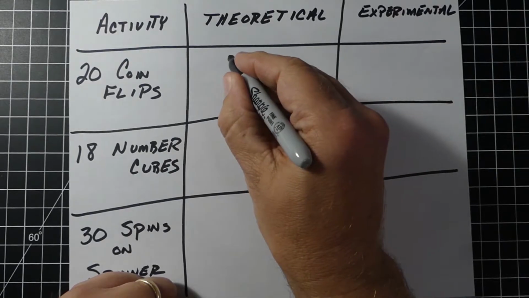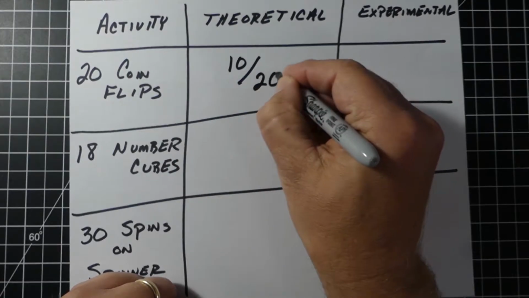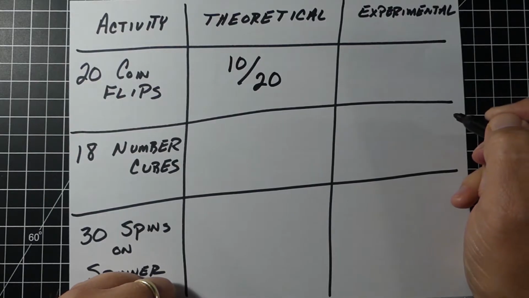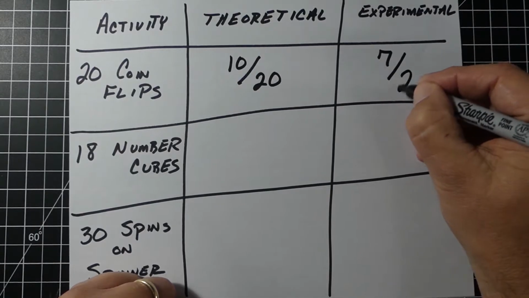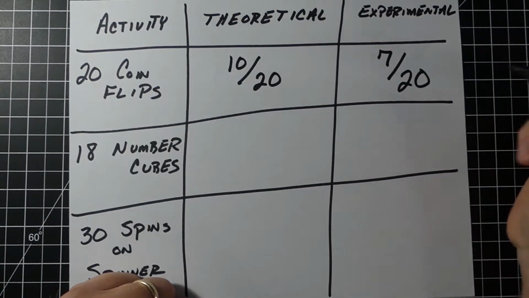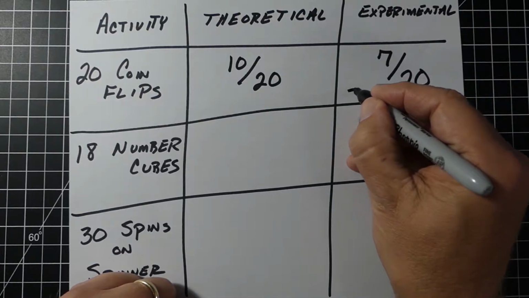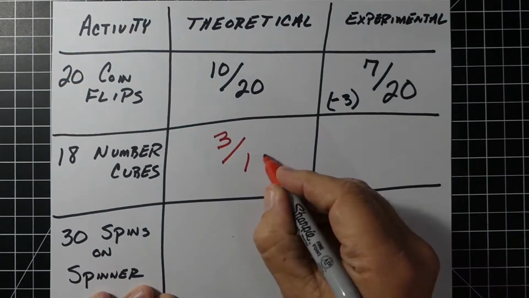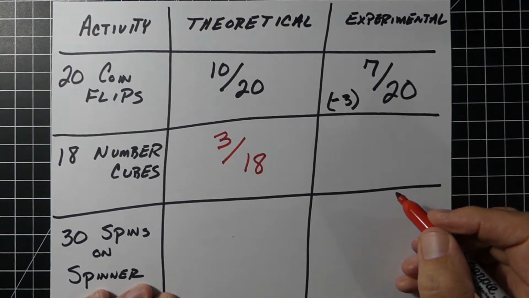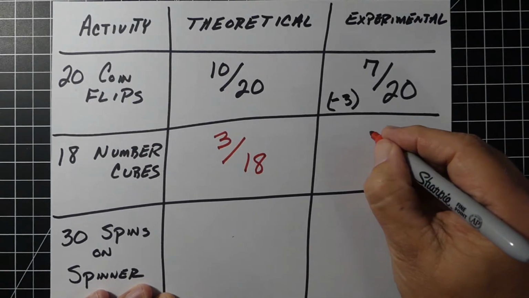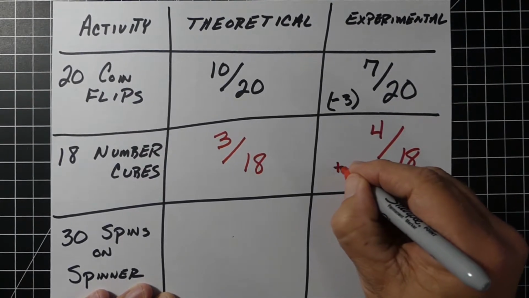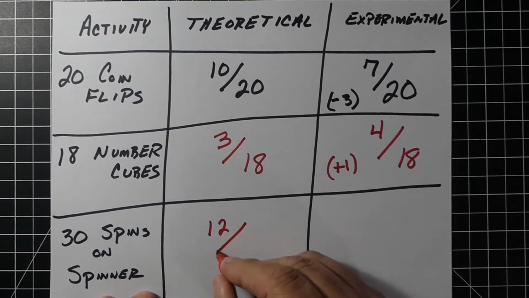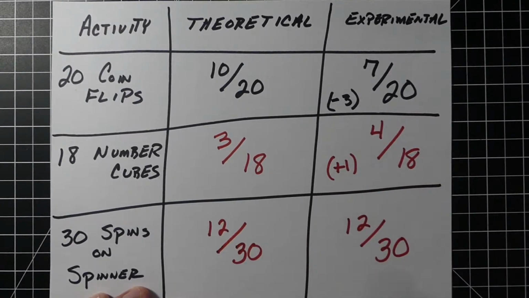All right, now we're going to compare the theoretical and the experimental. On the coin flips, we thought 10 out of 20 times we should get heads. When we did the actual experiment, it only occurred 7 times. So when comparing these two, our coin flip, the heads actually occurred 3 fewer times than we thought. The number cubes, we thought the number 3 should occur 3 out of every 18 times. When we actually did the experiment, we rolled 18 number cubes. The number 3 actually occurred 1 time more. On our spinner, we thought it should happen 12 times, and sure enough, it did.